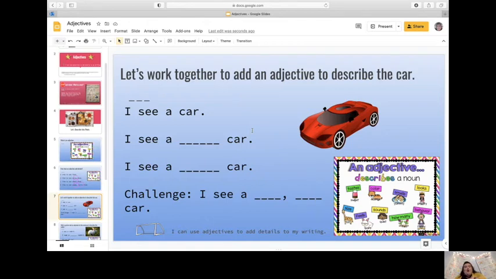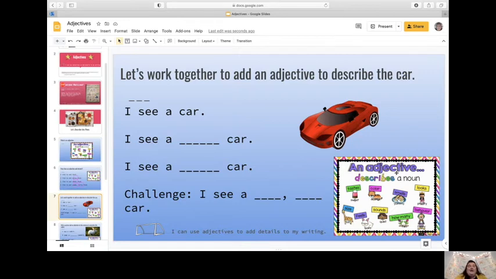I have a big gray car. Your mom or dad or grown up might have a little blue car, or they might have a truck. So we want to talk about the different types of car. We want to describe this car. So let's think in our head, how could we describe this car?